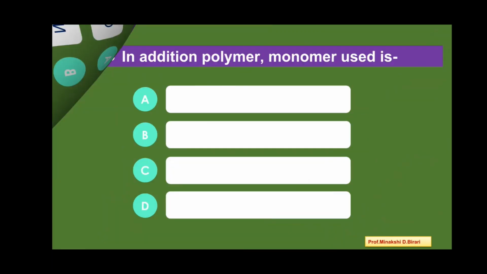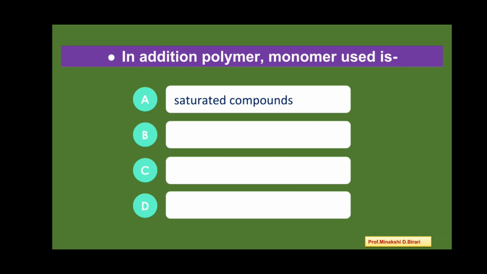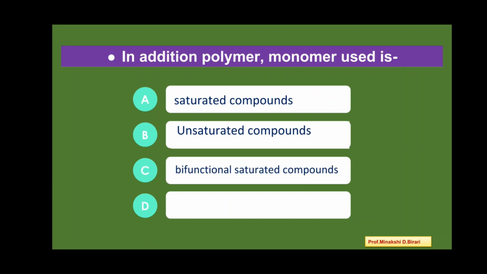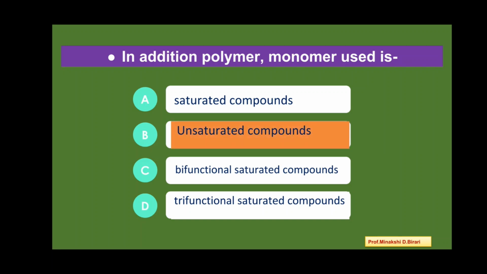Next question. In addition polymer, monomer used is saturated compounds, unsaturated compounds, bifunctional saturated compounds, trifunctional saturated compounds. So the answer is unsaturated compounds. In addition polymer, monomer used is unsaturated compounds.